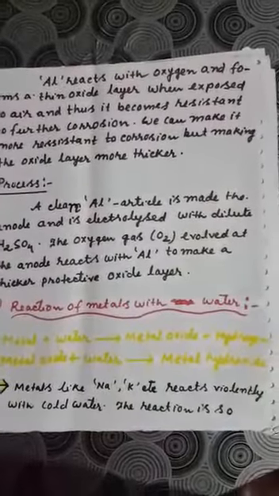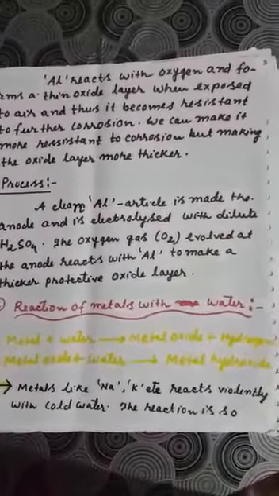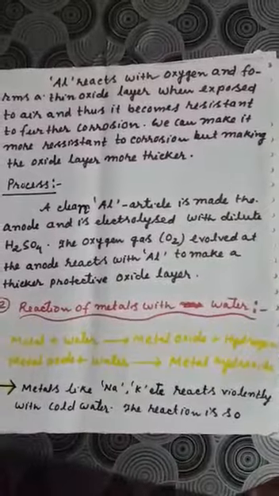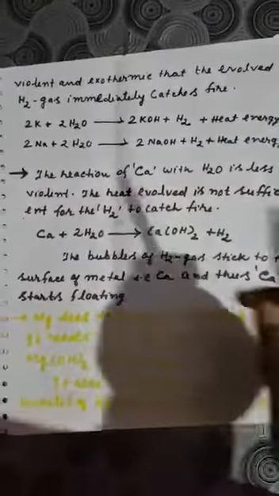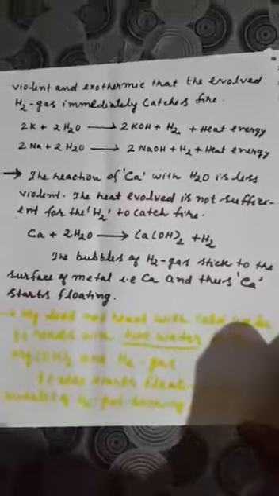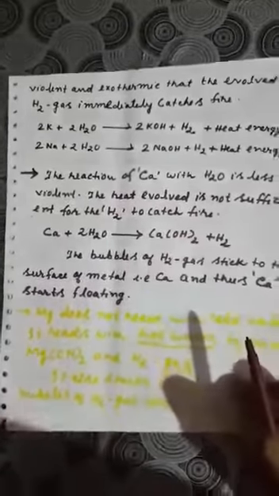Next is reaction of metals with water. Metals react with water to give metal oxide and hydrogen. Metals like sodium and potassium react violently with cold water because they are highly reactive. It is so violent and exothermic that the hydrogen gas produced will catch fire. Am I clear? Now the reaction of calcium with water is less violent. It doesn't catch fire. That means it will become a little bit hot, and that much heat is not enough for the hydrogen gas to catch fire.